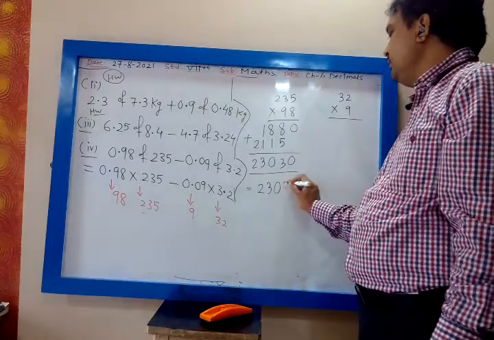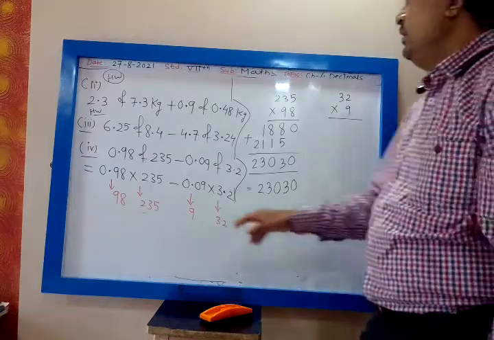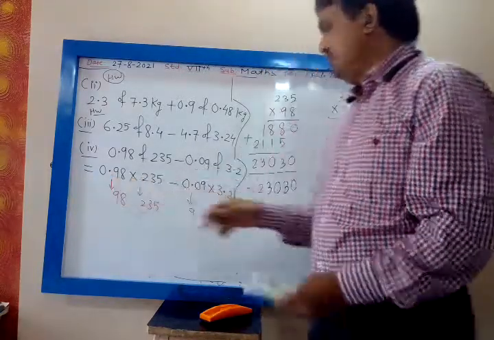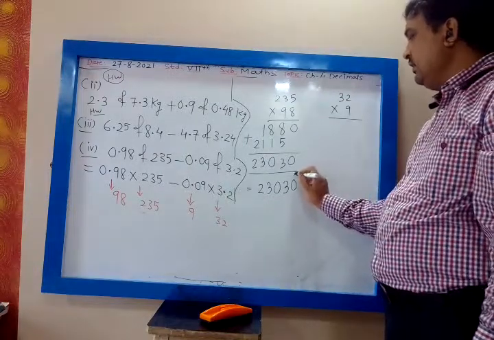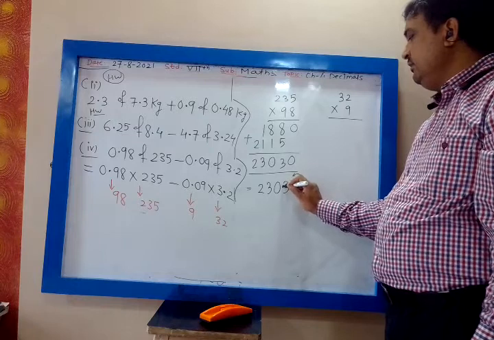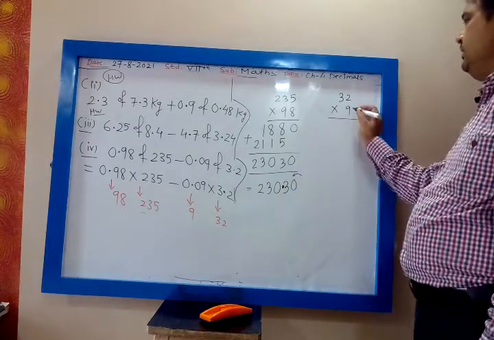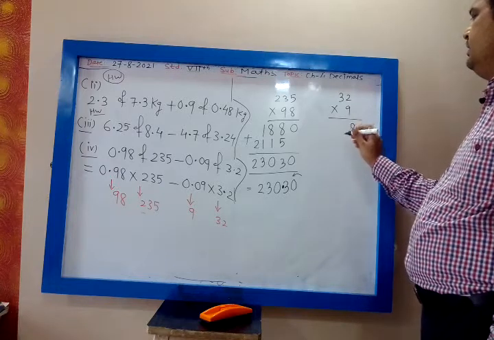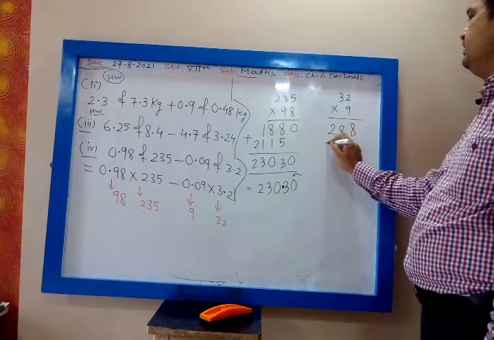But you will place the decimal after how many digits? Tell me. 2 digits. So from the right you place the decimal. So let us multiply. 9 2s are 18, 9 3s are 27 plus 1, 28, 288.